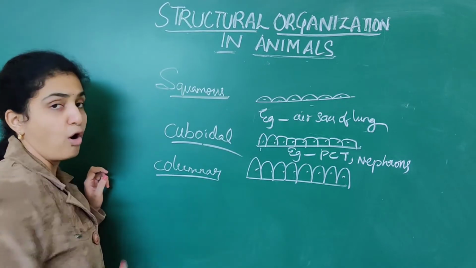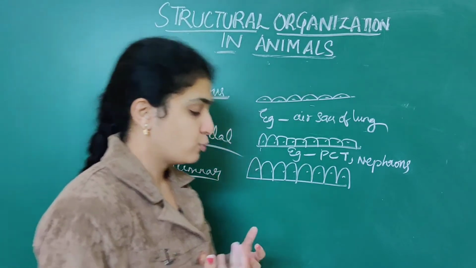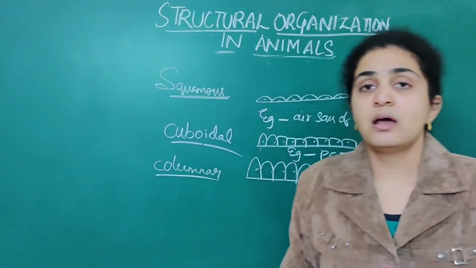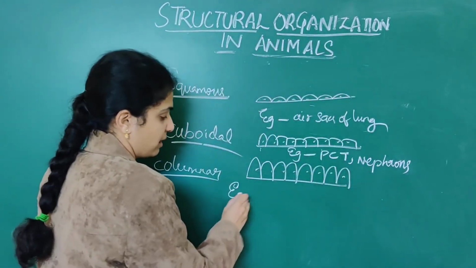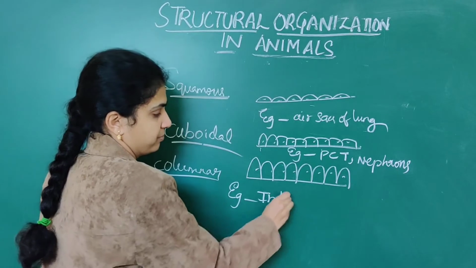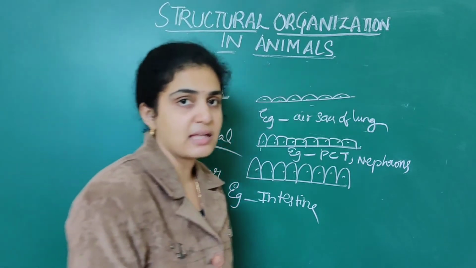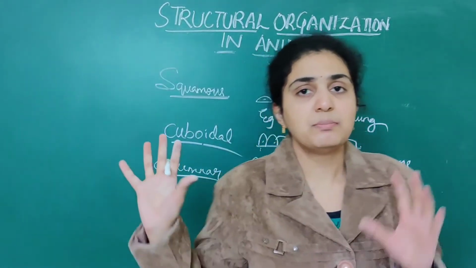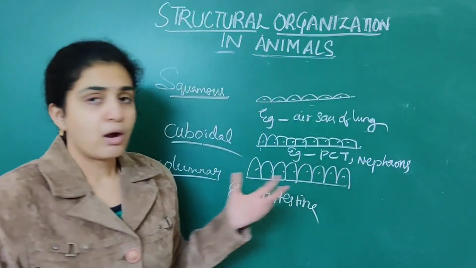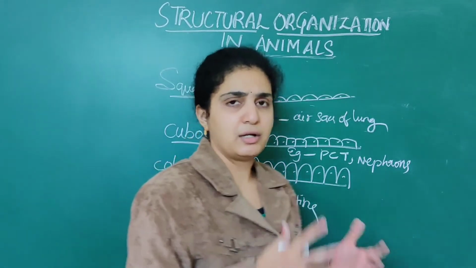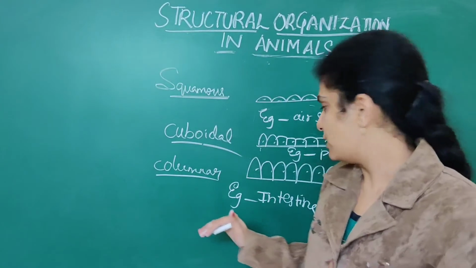Next, in columnar epithelium, the main example we see is the intestine. It is constituted by columnar epithelium. So, squamous epithelium is the air sacs of the lungs. Cuboidal epithelium constitutes all the structures related to the kidney.